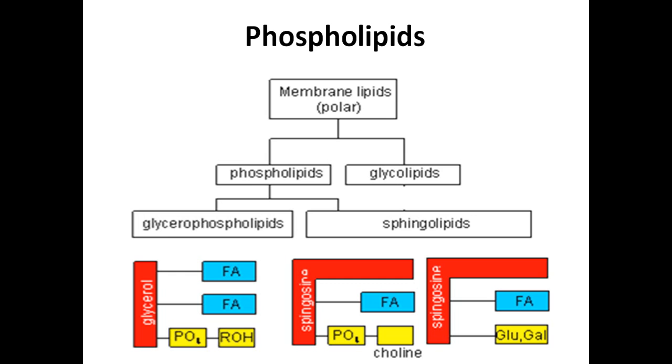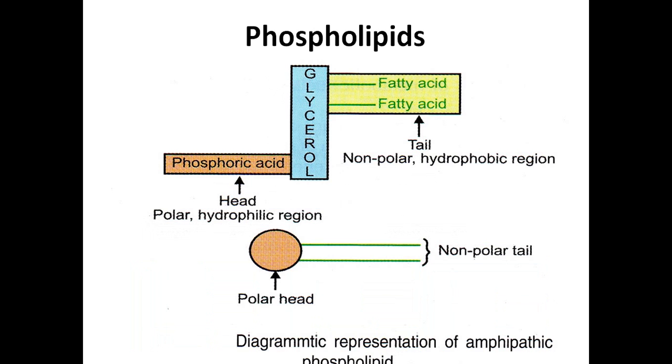Sphingolipids, if you see, the alcohol is sphingosine. They consist of alcohol as sphingosine, and the second carbon is esterified with the fatty acid in sphingol, and another carbon is esterified with the phosphate and some amino acids or carbohydrates, resulting in the formation of sphingolipids. So you can see the structure of phospholipid, schematic representation.